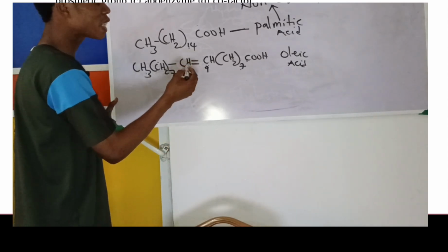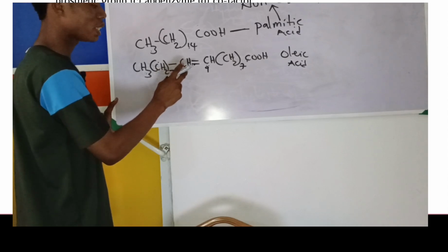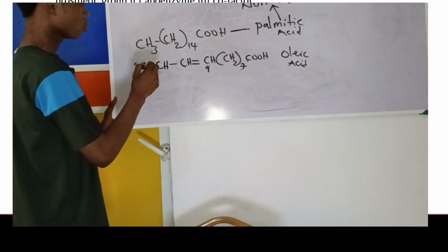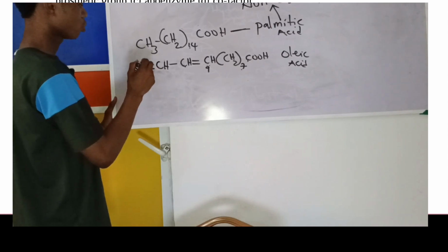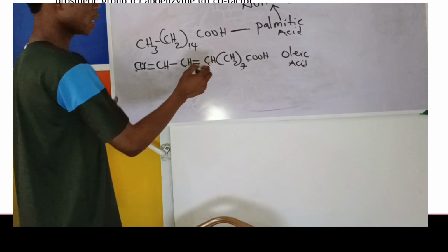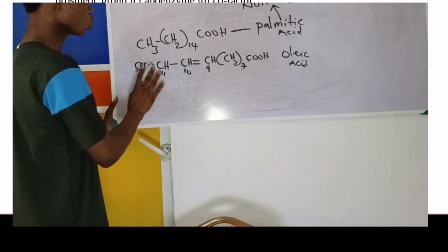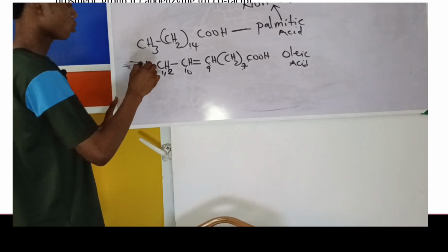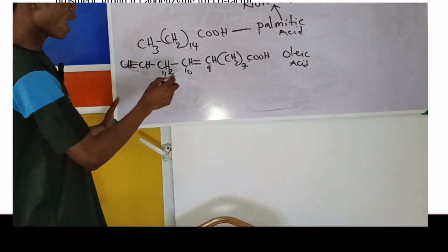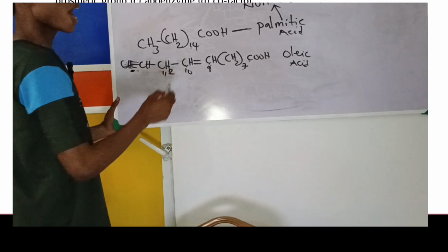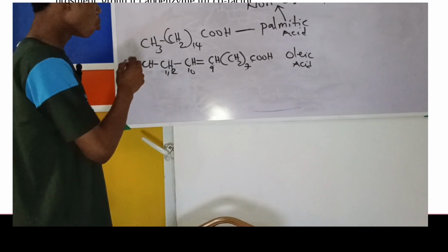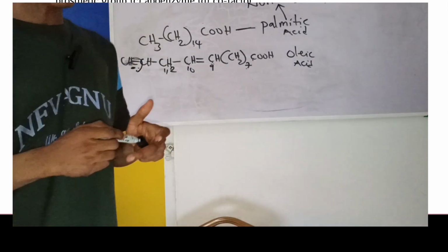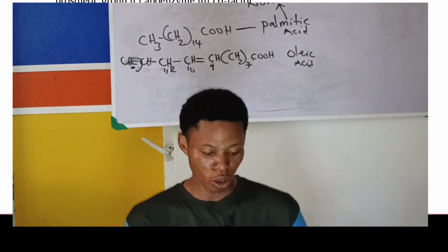But any fatty acid that has a double bond after this carbon 9, take for example, if we have another double bond here, if you have another double bond, here is carbon 9, 10, 11. Okay, let me put it on 12. If you have one on carbon 12 here, our body does not have what it takes to put a double bond on carbon 12, so our body cannot synthesize it. Alright, so since our body cannot synthesize it, it is essential that we get it in our diet.